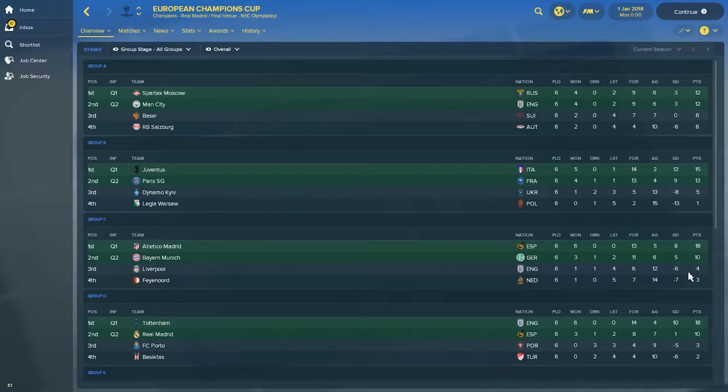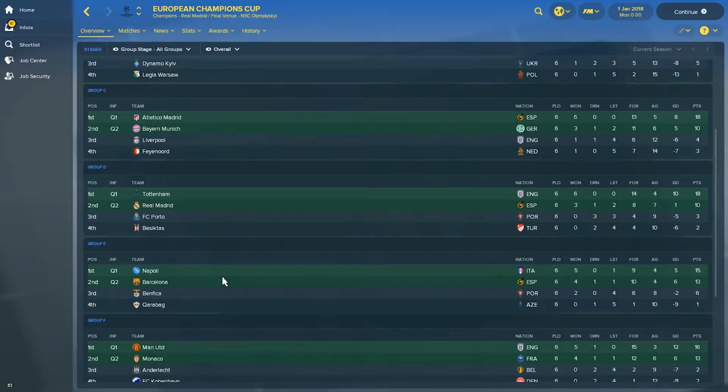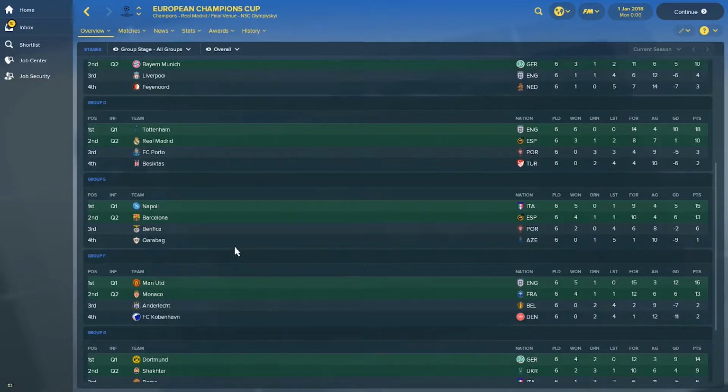Liverpool have only managed to take 4 points, so only 1 win and a draw. A poor performance from the Reds from Liverpool. Group D sees Tottenham topping the group. Next have Real Madrid second with 8 points less than Tottenham, who have managed to record 6 wins out of the 6 possible matches. In Group E, we have Napoli and Barcelona qualifying quite strongly against Benfica and Karabakh.